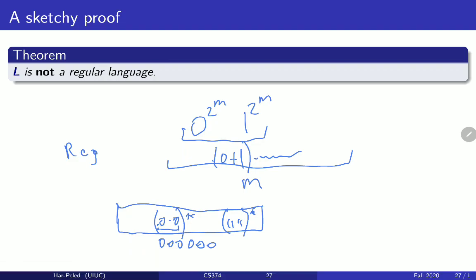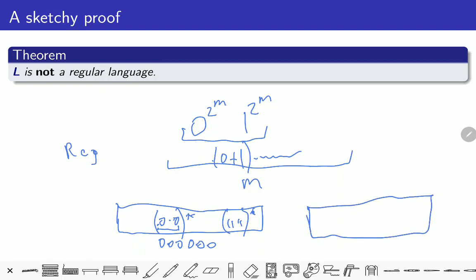Again, let me emphasize, this proof that I'm sketching is very sketchy. I think that's the right way of saying it. You can think about it just as an intuitive explanation of why it shouldn't be possible, but I'm not going to formalize it because, as I said, we're going to see more formal ways of proving it later on, once we speak about automata.